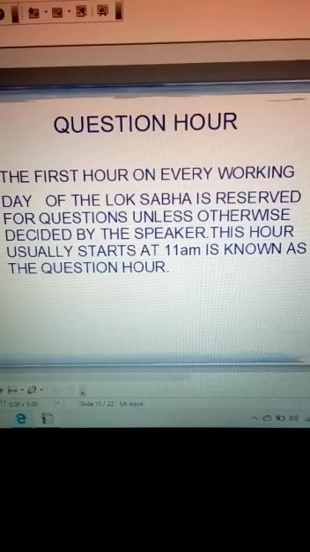The definition is: the first hour on every working day of the Lok Sabha is reserved for questions, unless otherwise decided by the speaker. This hour, which usually starts at 11, is also known as question hour.